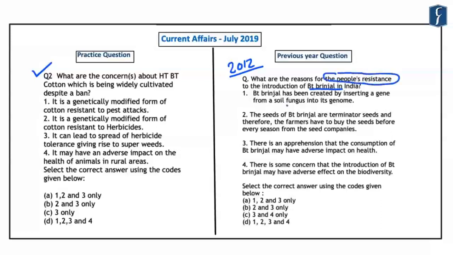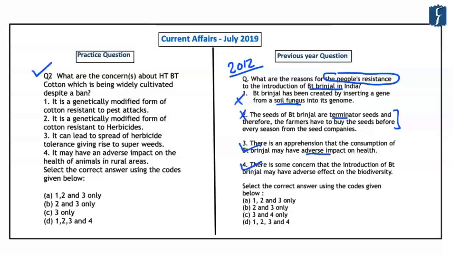And the 4 statements are that the BT brinjal has been created by inserting a gene from a soil fungus into its genome. Second is that the seeds of BT brinjal are terminator seeds and therefore the farmers have to buy the seeds before every season from the seed companies. Thirdly, there is an apprehension that consumption of BT brinjal may have adverse impact on the health. And the fourth is that there is some concern that introduction of BT brinjal may have adverse effect on the biodiversity. Now here, the statements 3 and 4 are correct and statements 1 and 2 were incorrect.